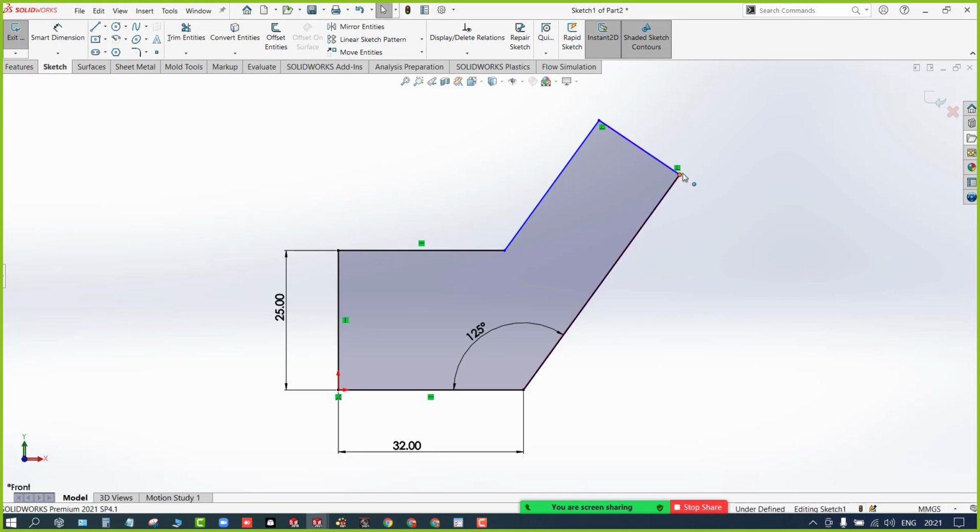You can see this point is moving, it is not fixed, and even this point is moving, right? I need to fix them. You can see in the status bar it is showing it is still underdefined. Here the black lines indicate they are fully defined, and blue lines and points indicate they are underdefined, meaning we need to fully define them. If you get yellow or red, you need to consider that it is overdefined. Clear?